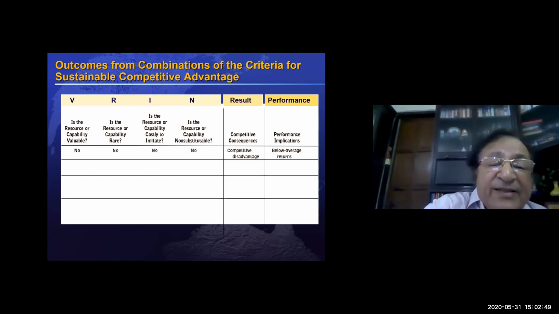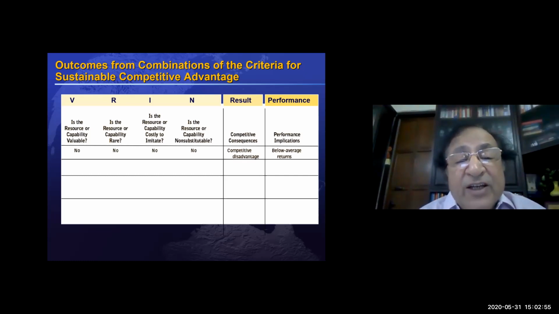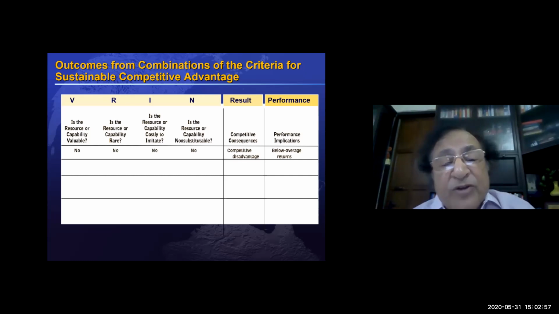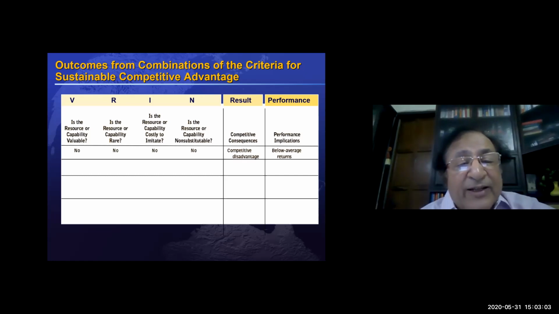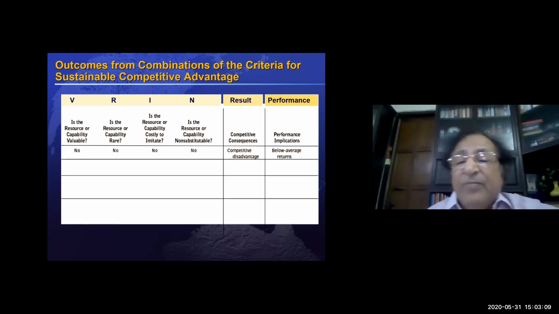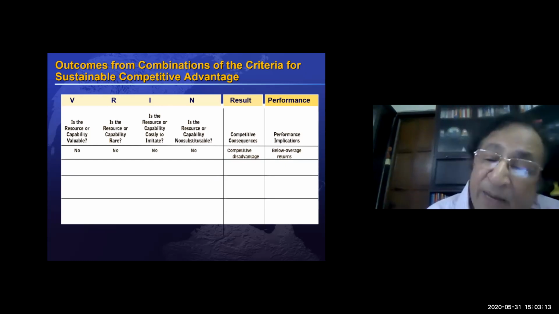If none of these questions is answered yes, whether a resource is valuable, rare, inimitable, or non-substitutable, if the answer is that it is not valuable, not rare, not inimitable, not this thing, then that means we do not get a competitive advantage from that capability.